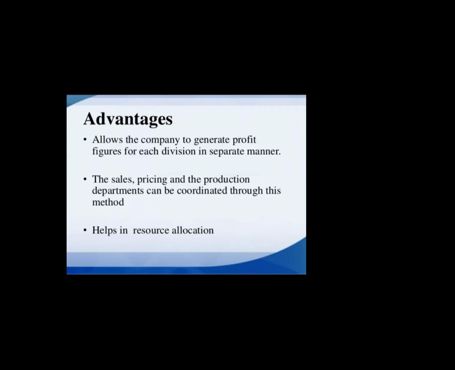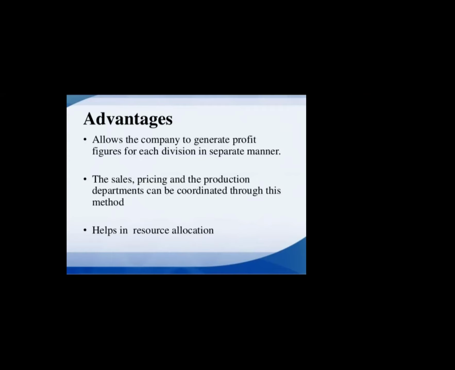What happens as an advantage of transfer pricing: it allows the company to generate profit figures for each division in a separate manner. When a particular product has a 10 rupees profit margin and its selling price is 100 rupees, that 10 rupees profit is divided among different departments of that manufacturing company. Maybe the raw material division has 2 rupees profit, then manufacturing has 3 rupees profit,